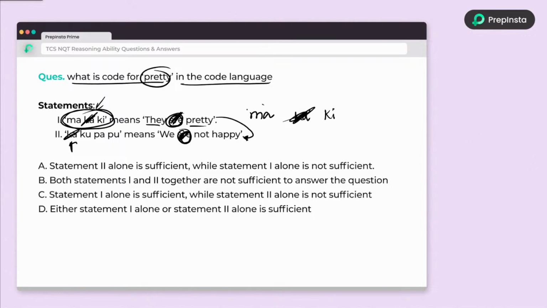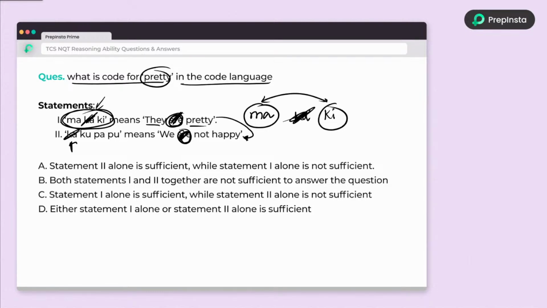So what is the answer for they and what is the answer for pretty? We don't know among these 2. Any one of them might be your answer. So have you predicted the correct answer or not? Tell me in the chat. Have you predicted the correct answer here in this question?